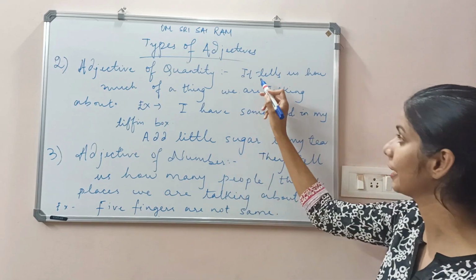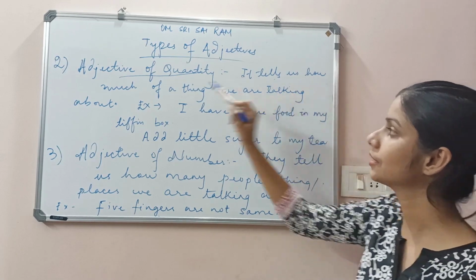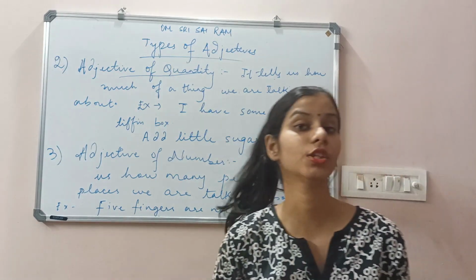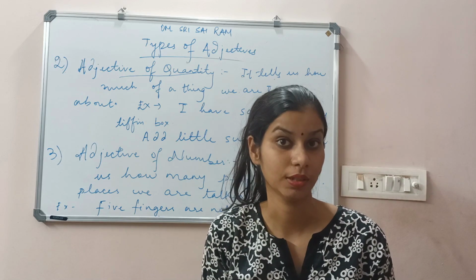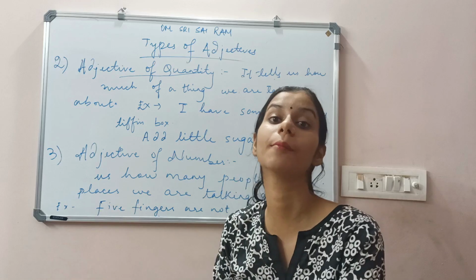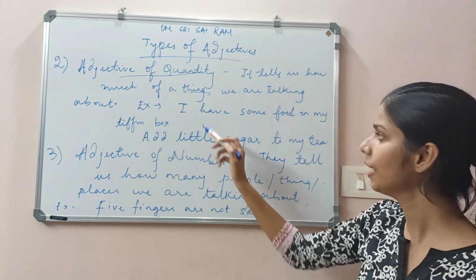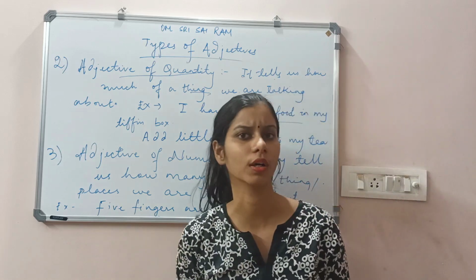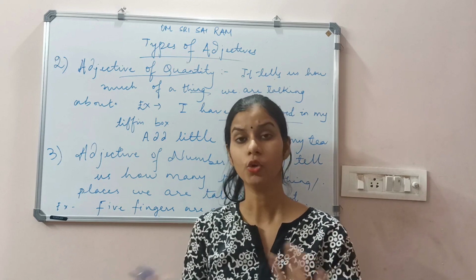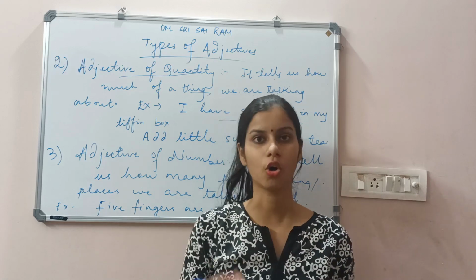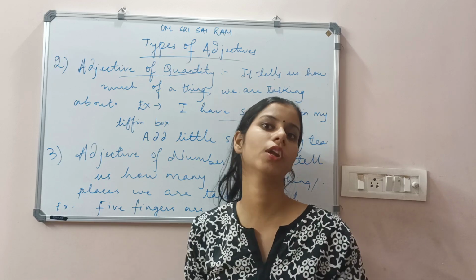What I said, adjective of quantity is giving us the idea that it tells us how much of a thing we are talking about. That means about the quantity. कितना मात्रा में हम उसके बारे में बोल रहे हैं. We talk about a thing over here. For example, if I say, I have some food in my tiffin box. That means मेरे tiffin box में कुछ थोड़ा सा खाना बचा है. We will not say I have 1 or 2 or 3 food in the tiffin box. We will not be counting that.